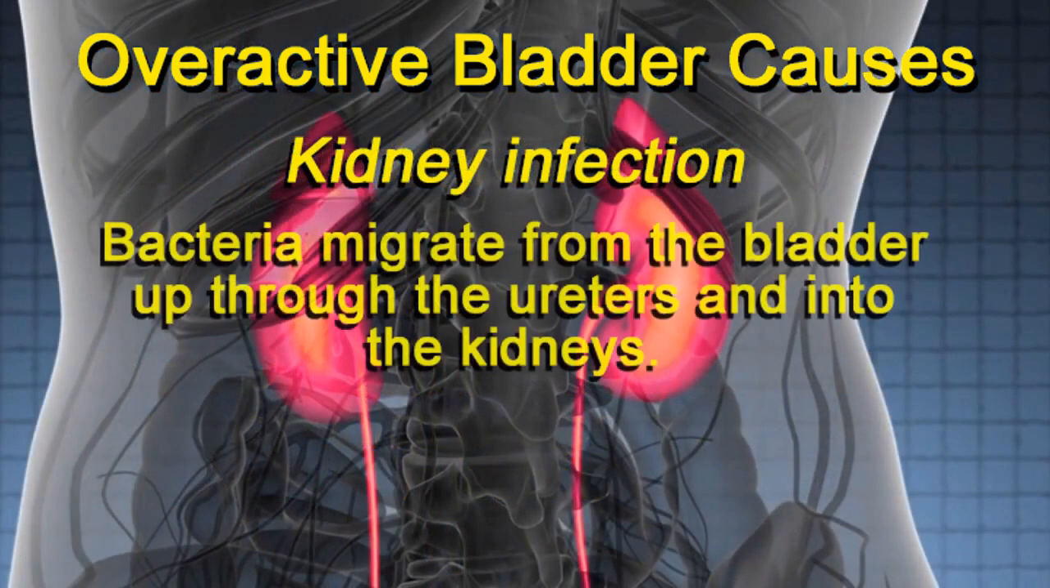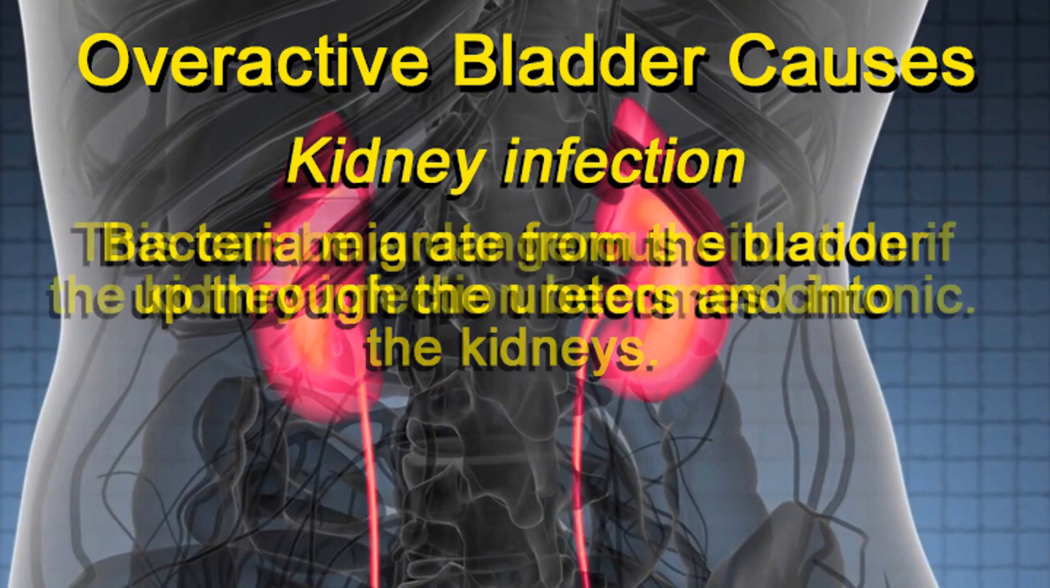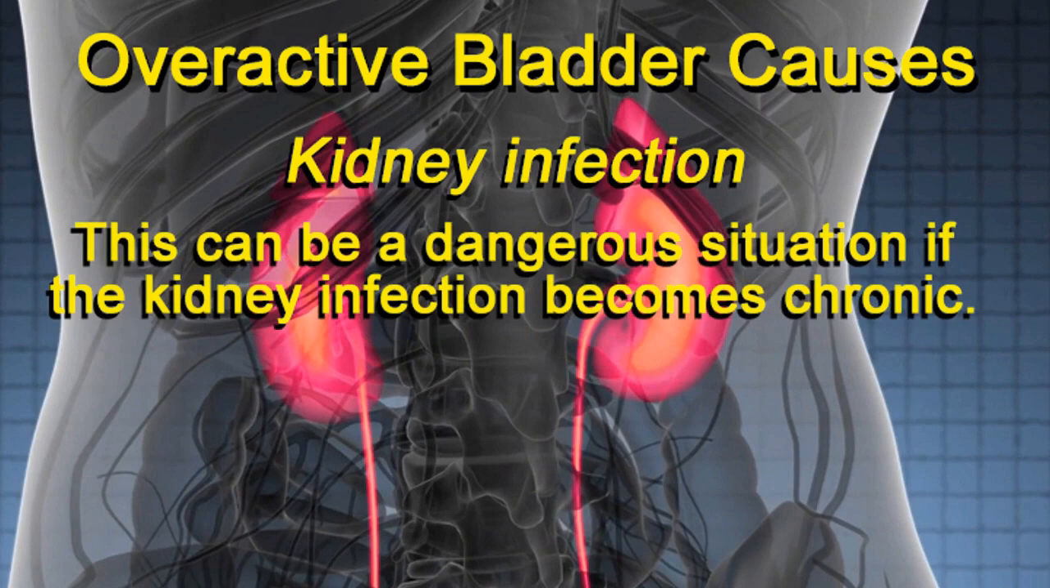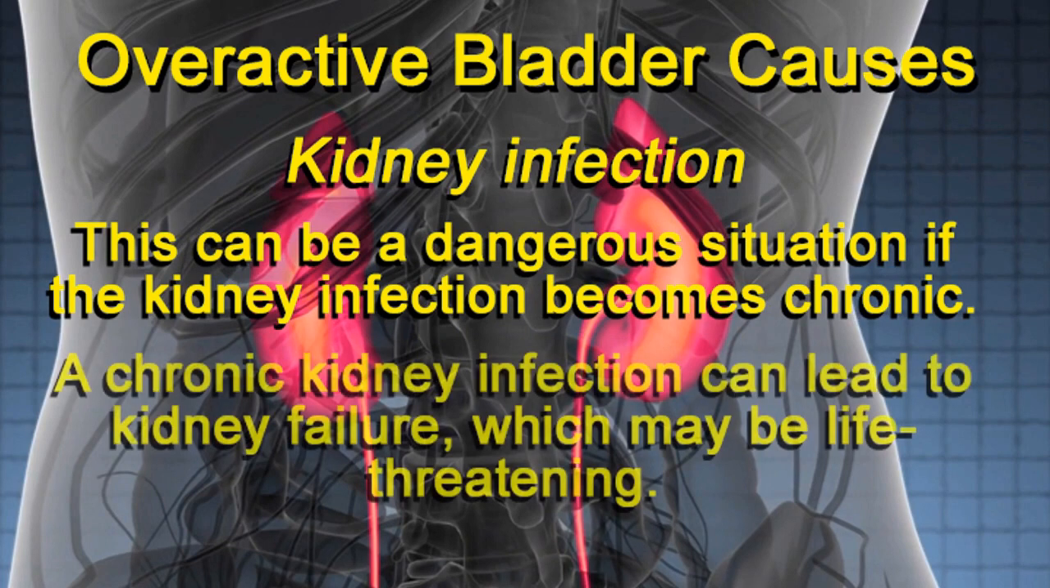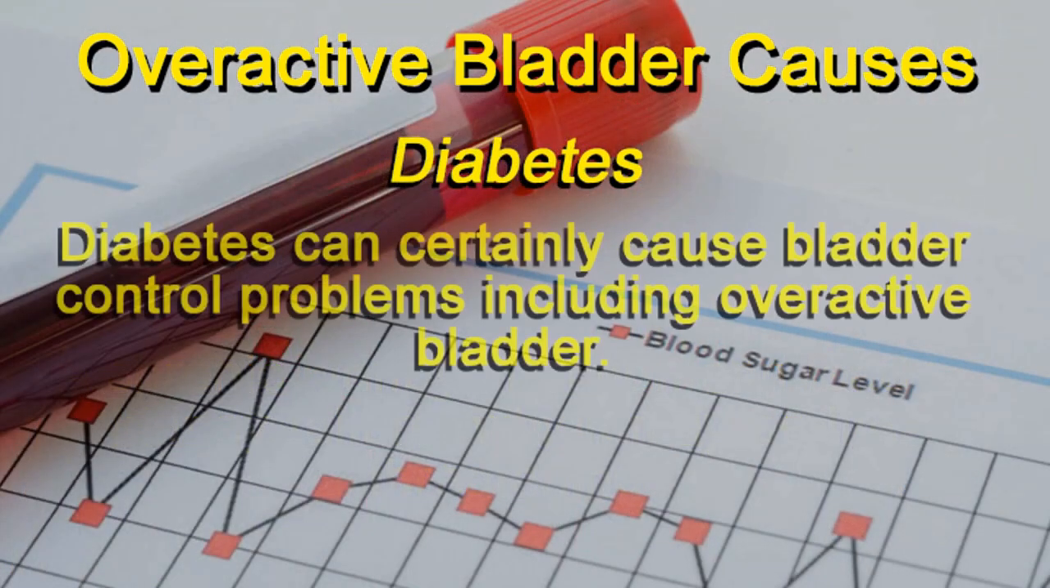Kidney infection. Bacteria migrate from the bladder up through the ureters and into the kidneys. This can be a dangerous situation if the kidney infection becomes chronic. A chronic kidney infection can lead to kidney failure, which may be life-threatening. Diabetes. Diabetes can certainly cause bladder control problems, including overactive bladder.